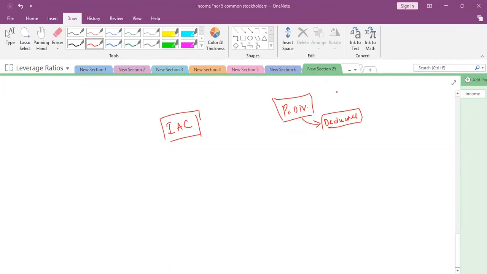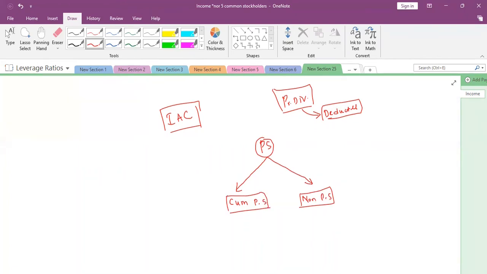Some additional points we also discussed. Preference shares, how many types of preference shares are there, specifically in the context of distribution of dividend? Cumulative, non-cumulative. Correct. Cumulative preference shares and non-cumulative preference shares. Now you tell me, in which scenario should this preference dividend not be deducted?